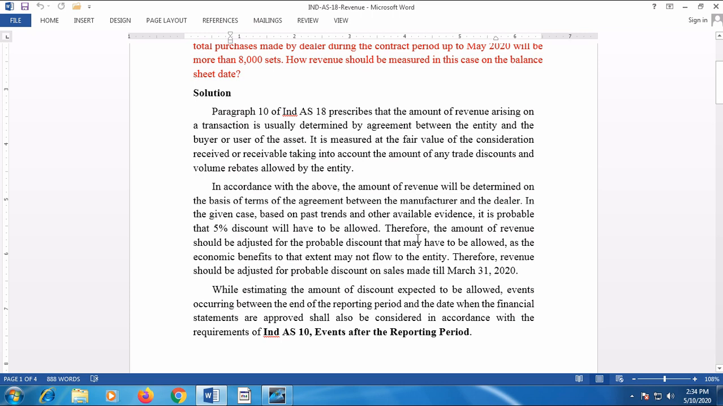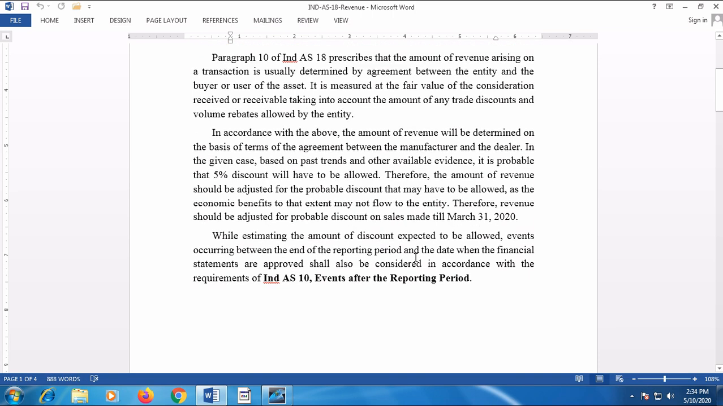Therefore the amount of revenue should be adjusted in the current sales, because it is sold at 10,000 rupees, but that dealer takes more than 8,000 units as per the agreement and has so far taken 5,000. There is every possibility that he will get 5% discount. So that 5% discount amount that may be offered to the dealer will not be available to the manufacturer. Therefore, revenue should be adjusted for the probable discount that may have to be offered to the dealer, on sales made till 31st March 20.